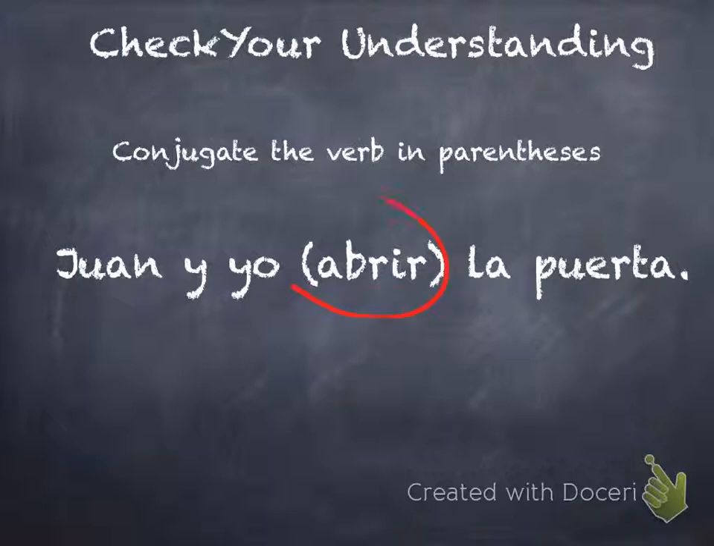This one is an IR ending verb, right? Juan y yo, and then whatever conjugation of abrir, la puerta. Abrir means to open. We already worked through this verb before, so we should be pretty familiar with it. Juan y yo, we have to figure out which subject pronoun is going to take the place of that, so we know which ending to put here.